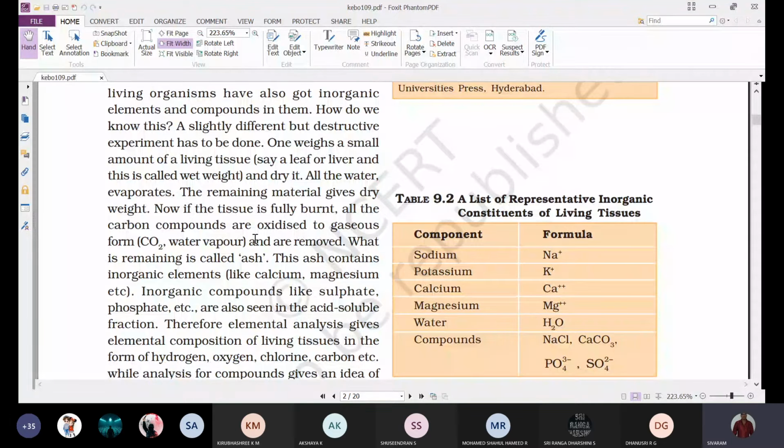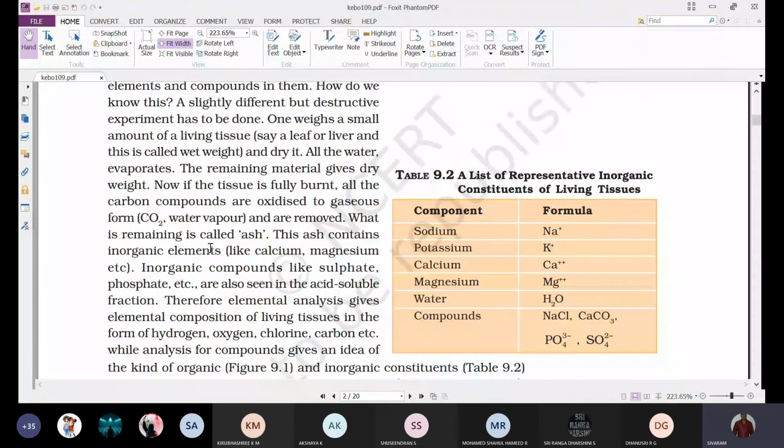This ash contains inorganic elements like calcium, magnesium, iron, phosphorus, zinc, cobalt, whatever inorganic chemical substances are present, all are present in the ash.